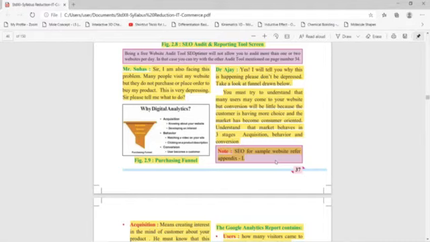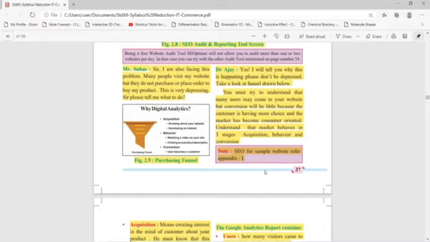Dear students, there is one disclaimer that the next part of the video, that is analytics and digital analytics, has been kept for self-study purpose for this academic year due to COVID-19 pandemic.